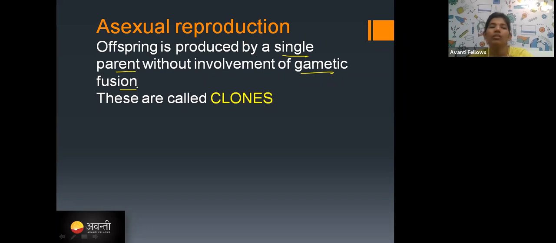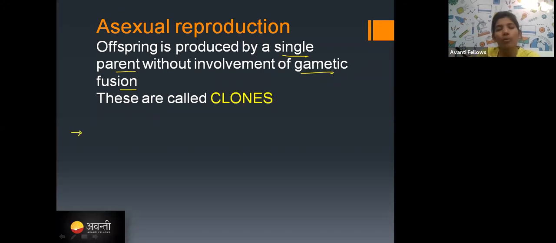Okay. So offsprings produced by a single parent. That single parent will not produce any gamete. If there is no gamete from two parents, there is no fusion. So asexual reproduction is by a single parent. Offsprings are produced by a single parent without involvement of a fusion. Yes, fusion is different, fission is different.